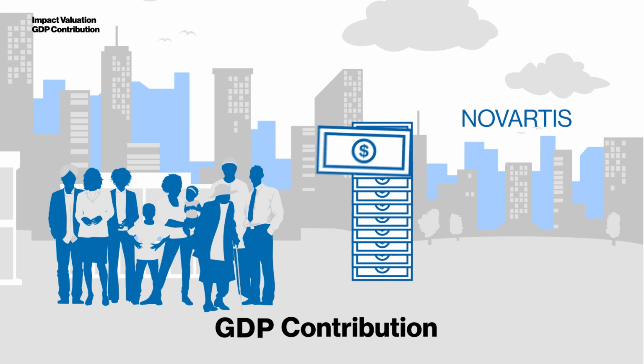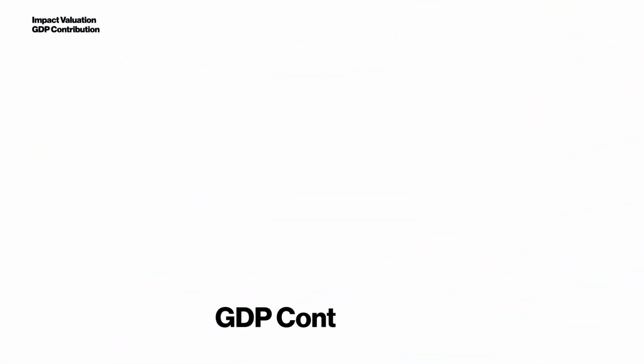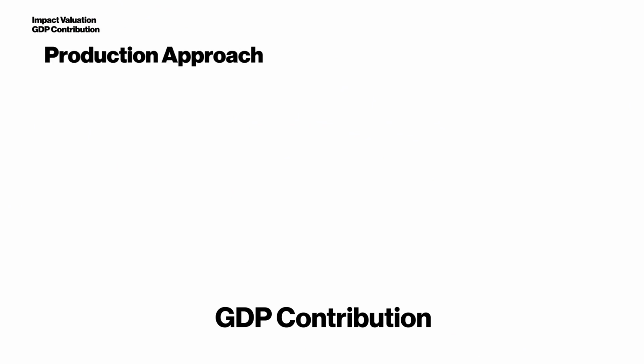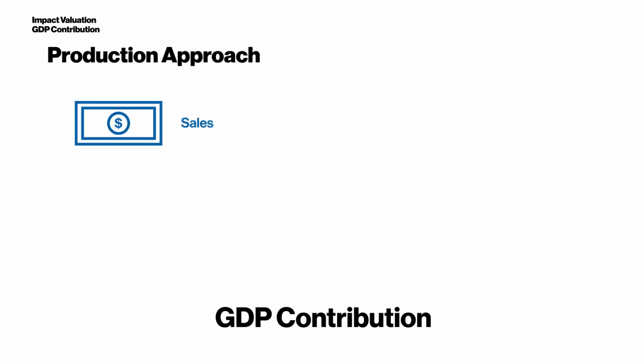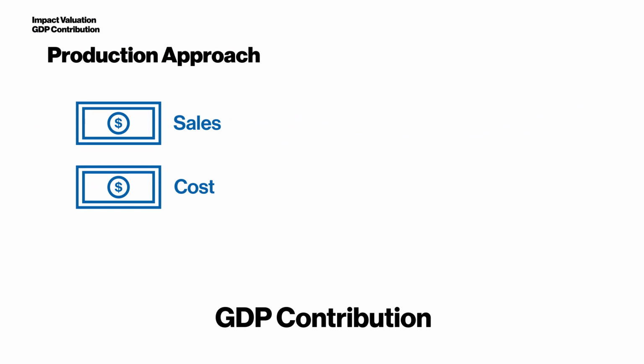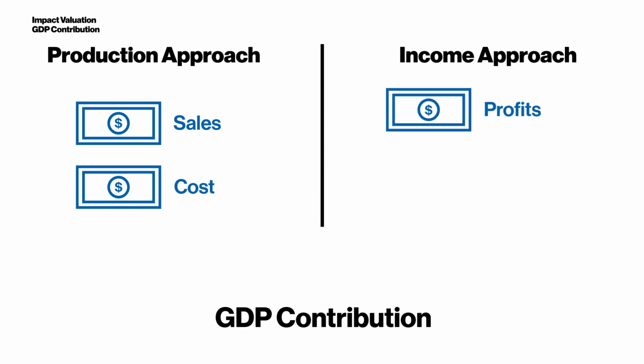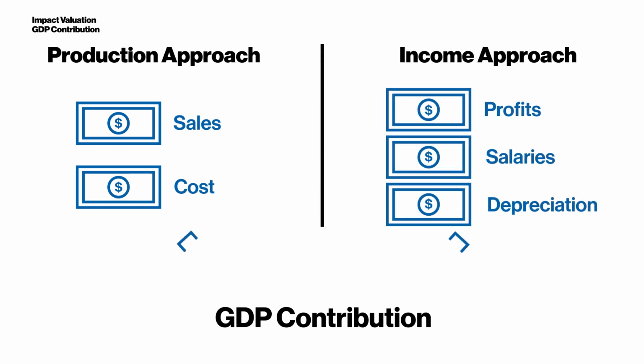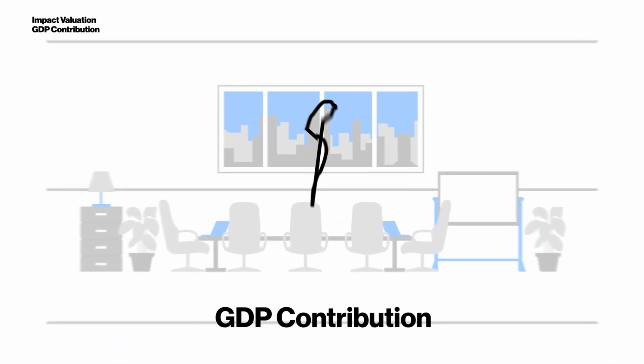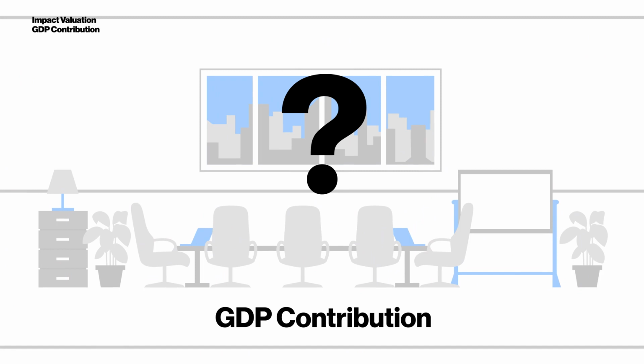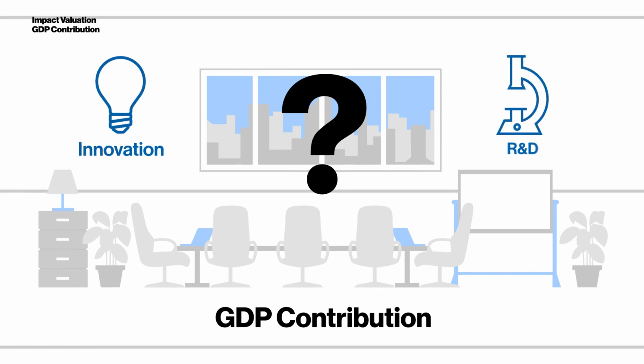One can take either of two approaches to measure GDP contribution. In the production approach, the difference between sales and cost are observed. In the income approach, profits, salaries, and depreciation yield GDP contribution. This, however, leads to a question: how are expenses for innovations as well as research and development integrated?